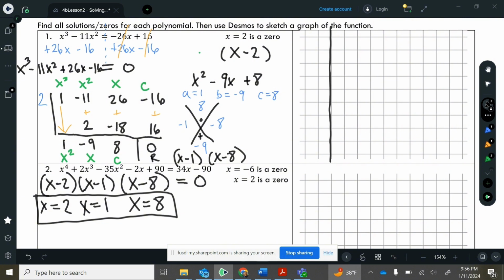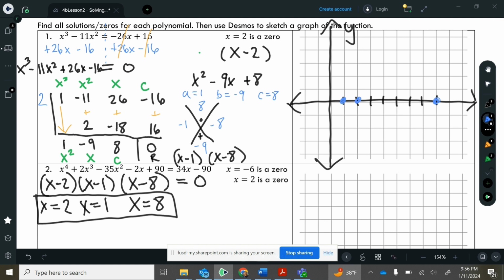This is our y-axis here, and then I'll put our x-axis here. And let's see here. 1, 2, 3, 4, 5, 6, 7, 8. So we have an x-intercept at 8, and then also at 1 and at 2.